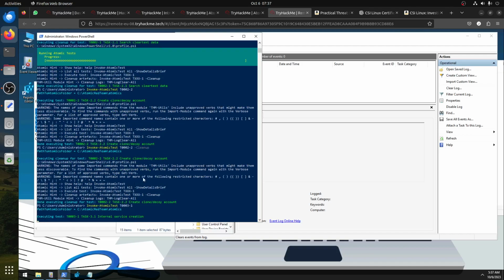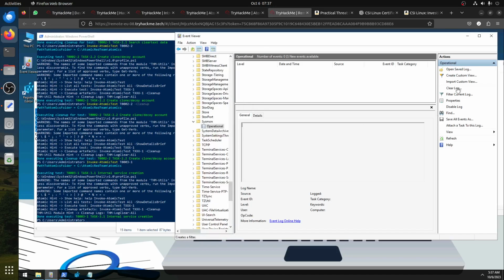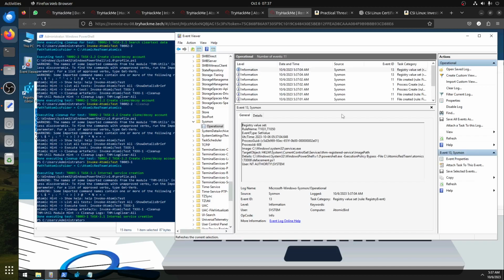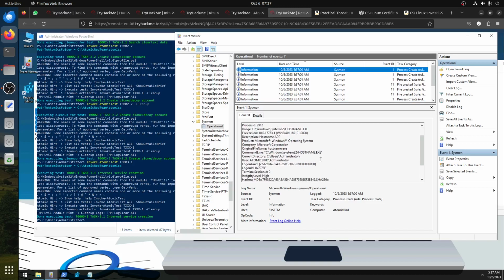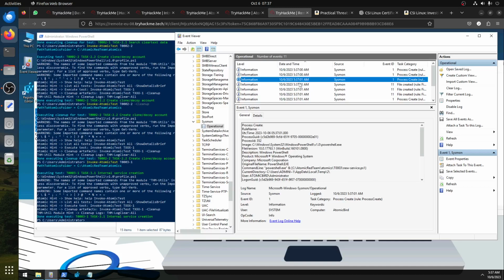Now we should look for the service. I forgot what the event ID is for the service, but we can check now. Where is the refresh button? This is the refresh button. We're looking for the service. Let's look at when it starts, registry value set. You can see 37, so this 04. So that's where it starts. It always starts here, hostname, then whoami, then of course PowerShell starting.